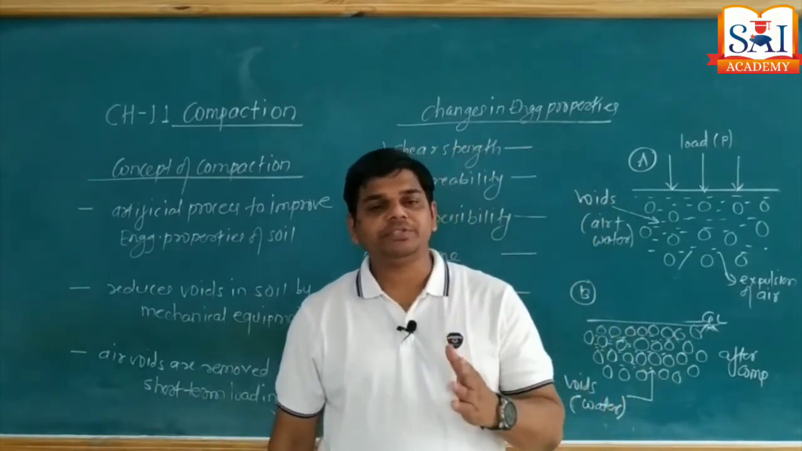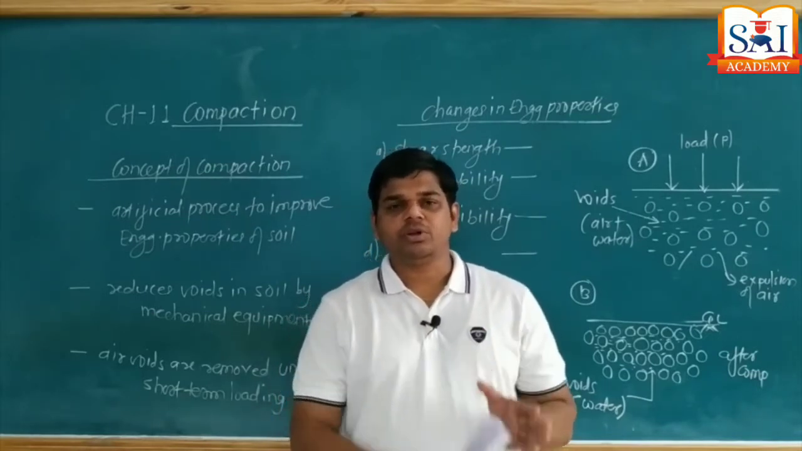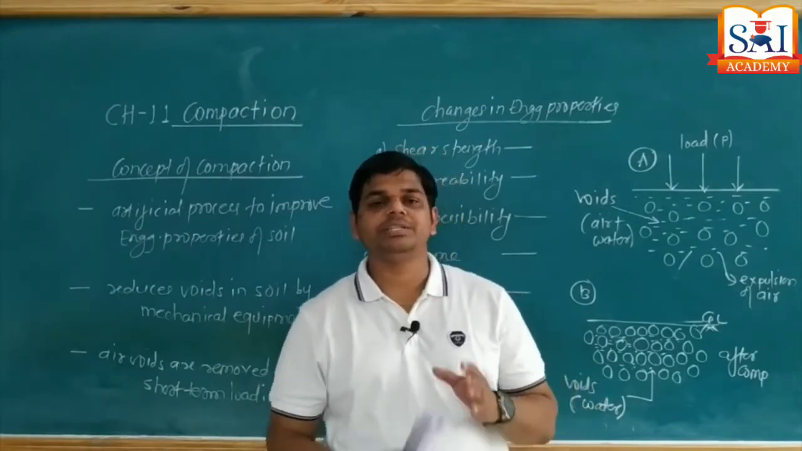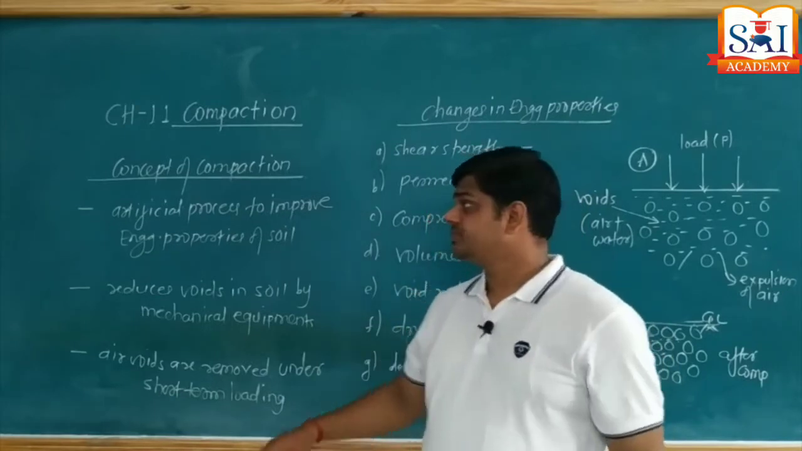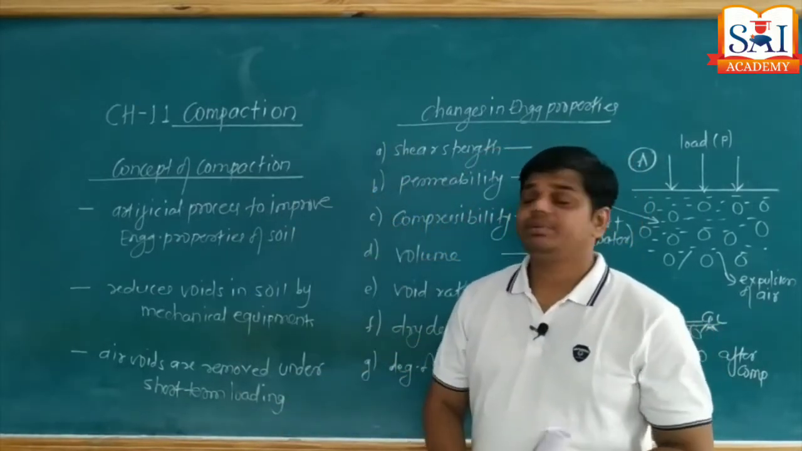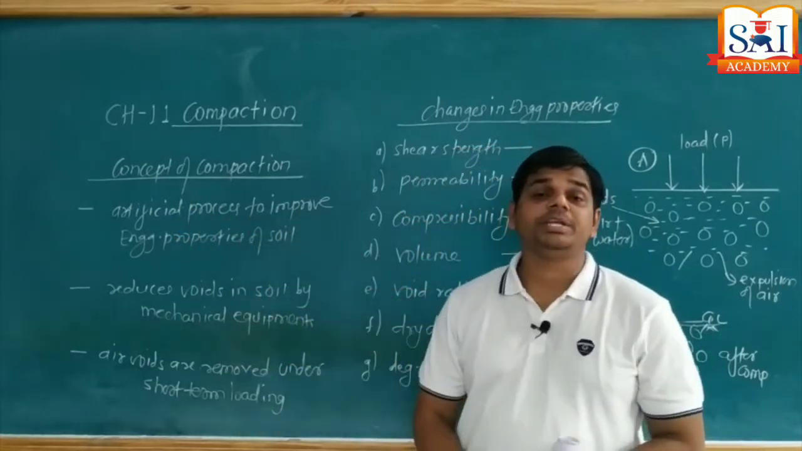Compaction is an artificial process, consolidation is a natural process. Consolidation we'll discuss in detail in our next chapter, but right now we'll discuss entirely compaction. So let's start with the first definition and the concept of compaction. What is meant by compaction? It is an artificial process to improve the engineering properties of the soil.